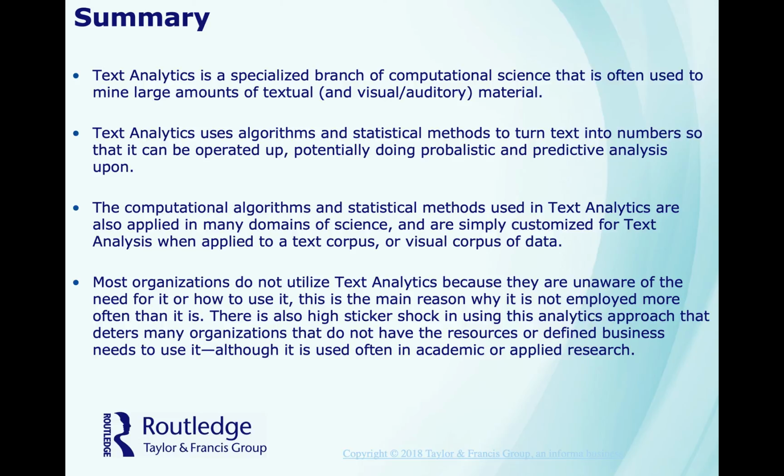So, in summary, in this chapter we looked at text analytics and how this specialized branch of computer science is used to mine large amounts of textual material. Text analytics uses algorithms and statistical methods to turn text into numbers so that we can operate, potentially doing probabilistic and predictive analysis. The algorithms and statistics used in text analytics are applied in many domains of science and simply customized for text analysis when applied to a text corpus of data.